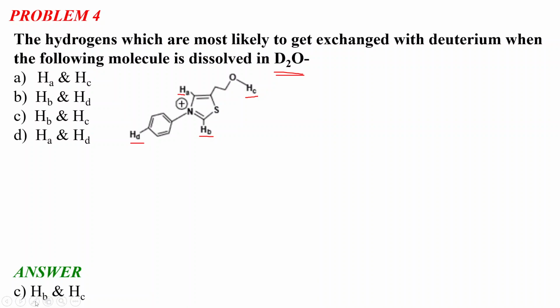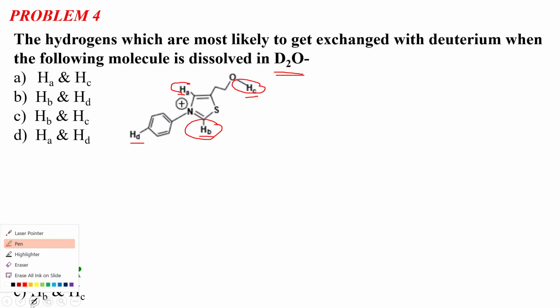So which ones are HB and HC? This one is HB and this one is HC. And let me tell you, this HA will also get exchanged when this molecule is dissolved in D2O. Why do these hydrogens get exchanged and how can we know? As you can see, this is the alcoholic proton. These alcoholic protons are very easily exchanged by deuterium.